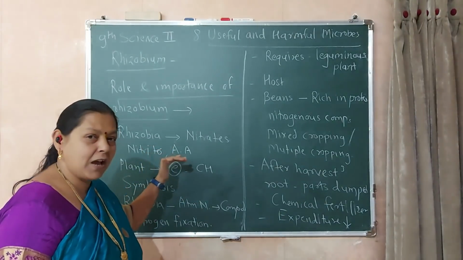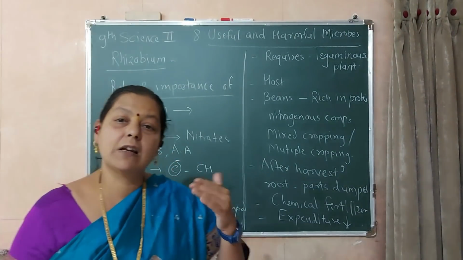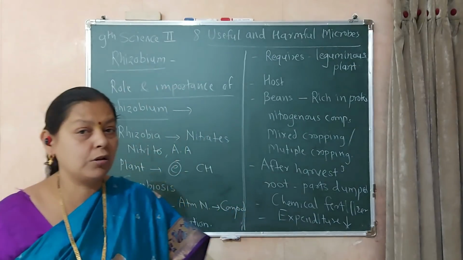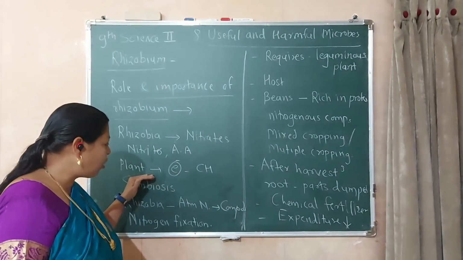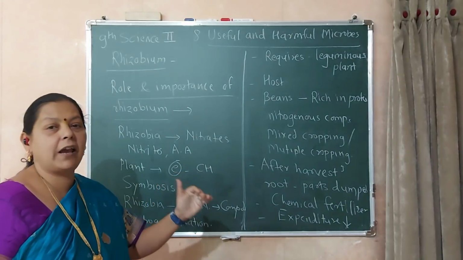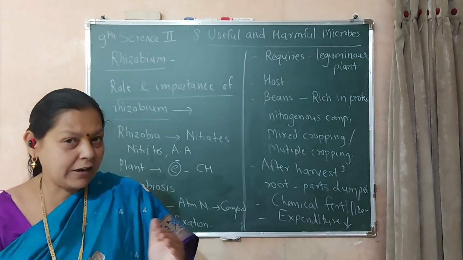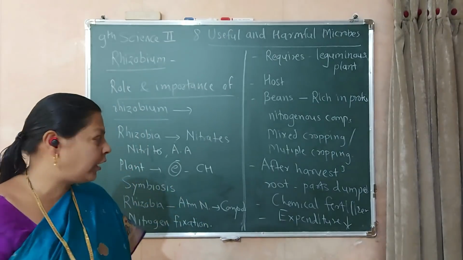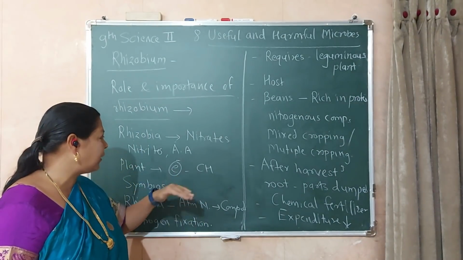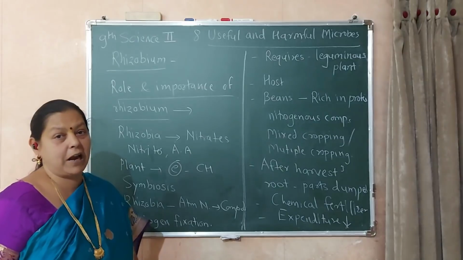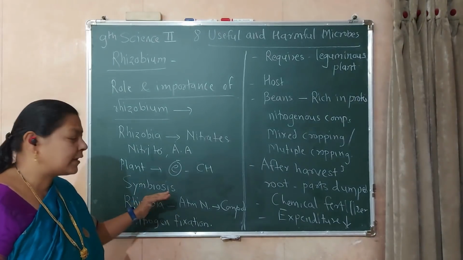What is the role of Rhizobia? Rhizobia provides nitrogen for the growth to the plant. And what is the role of plant? That is, it provides energy in the form of carbohydrate to the Rhizobia. So it is a give and take. It is a give and take between the Rhizobia and the plant. So this is called as a symbiosis.